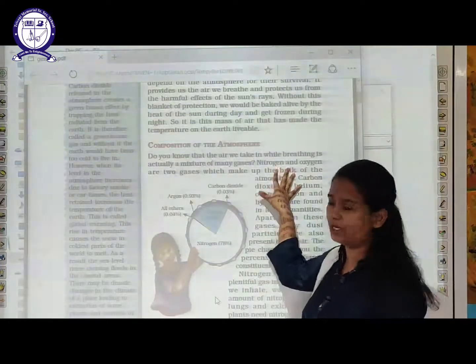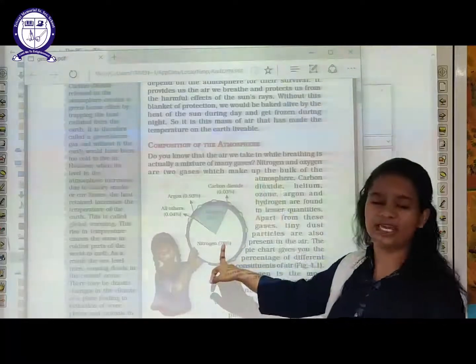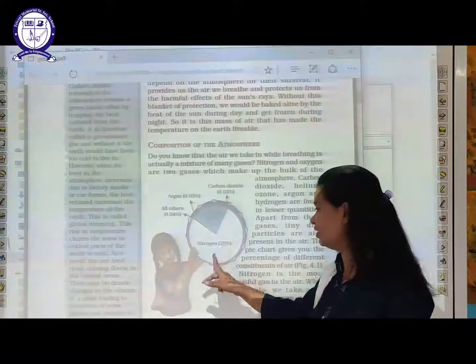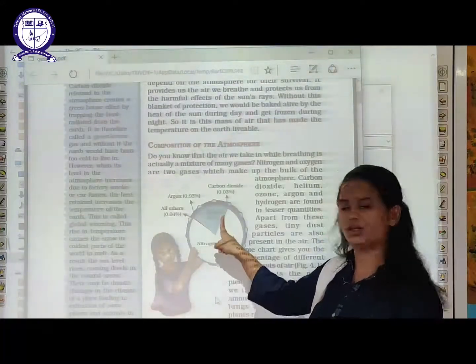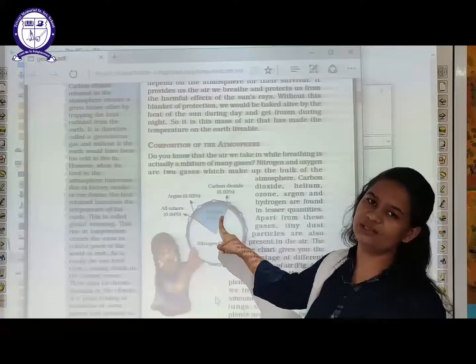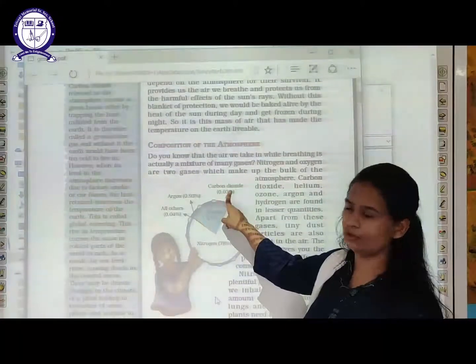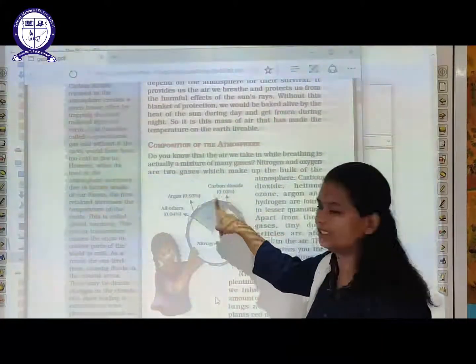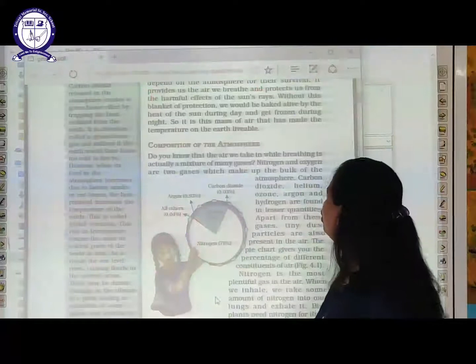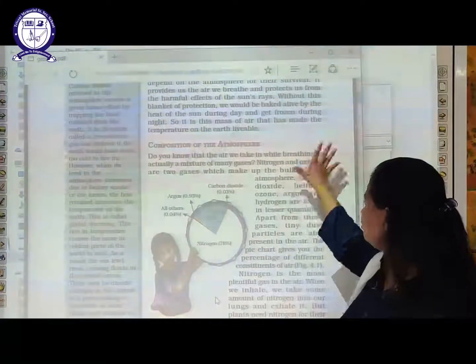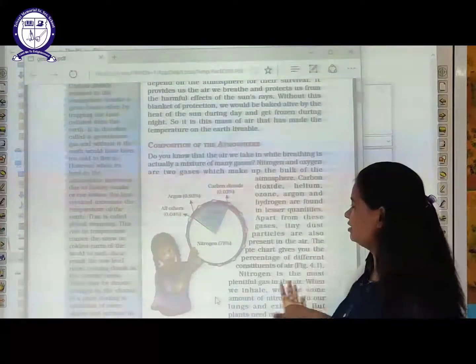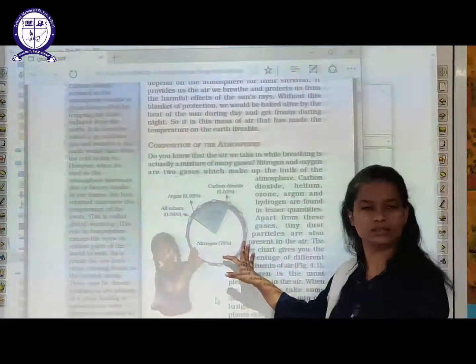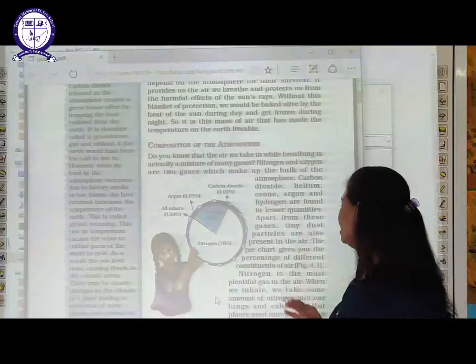Now students, I have already told you which gas is present in bulk: nitrogen, 78%, and after nitrogen oxygen, 21%, then carbon dioxide 0.03%, and then other gases. So we have discussed the bulk gases and the other gases.